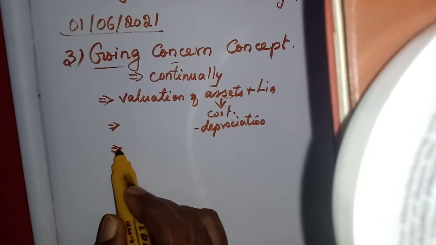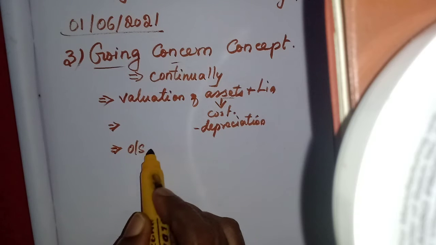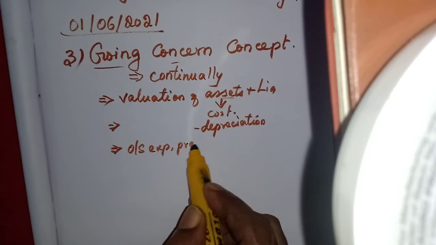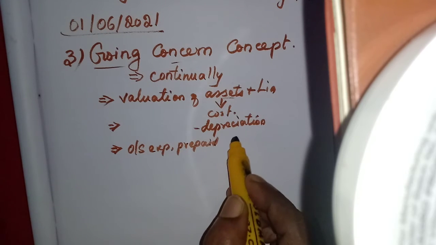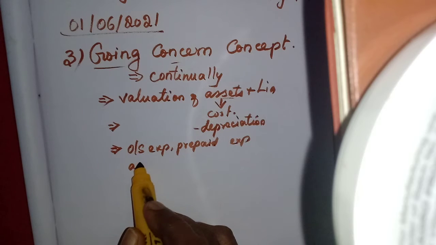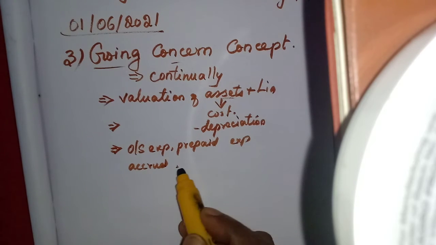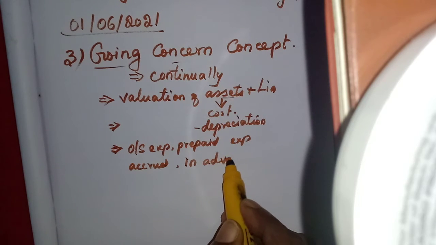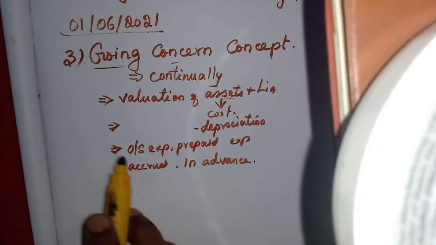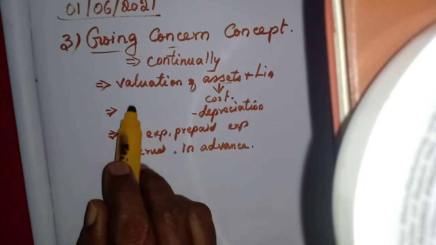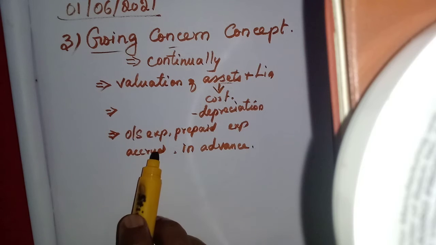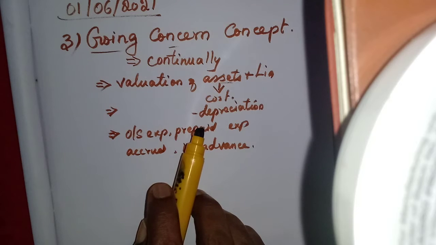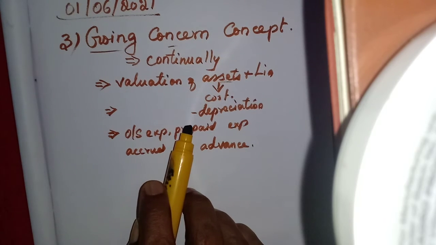Then we have the treatment of outstanding expenses, prepaid expenditure, then accrued income but not received, and income received in advance. All these we make some adjustments for because of this concept. You will learn that in the 12th, 13th chapters. All these adjustments, you will understand there. It is very, very clear.